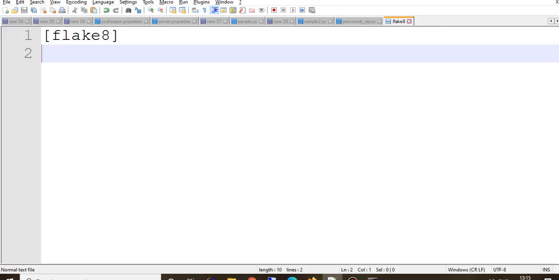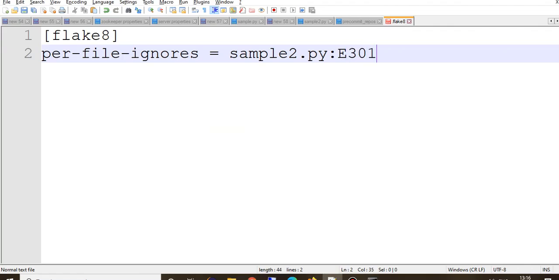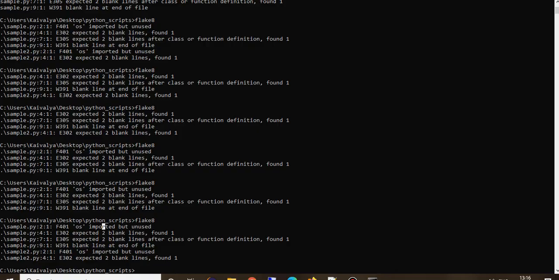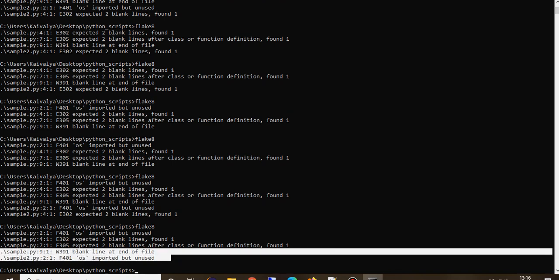There is a property, per-file-ignores, and then I can say sample2.py: E302. So if you see, E302 is considered in sample.py, but as we mentioned for sample2.py, it does not track this error. So this is another property that you can set up in flake8.